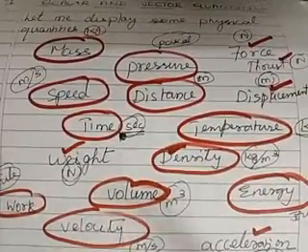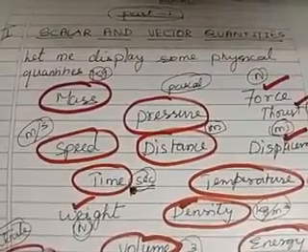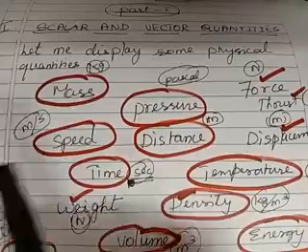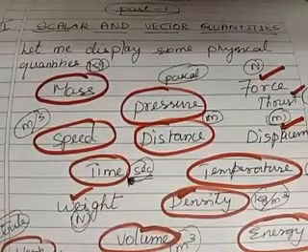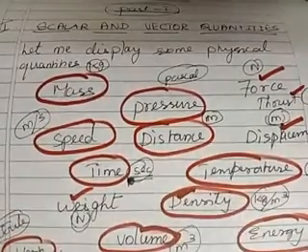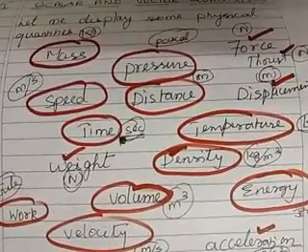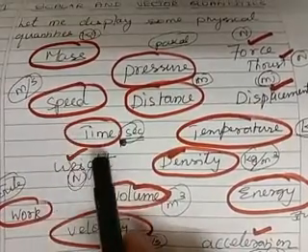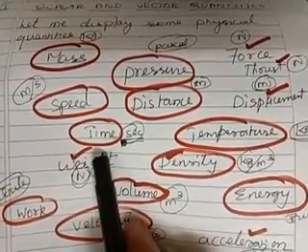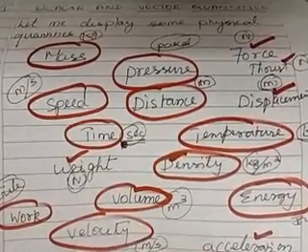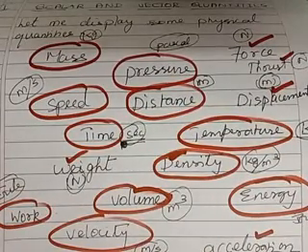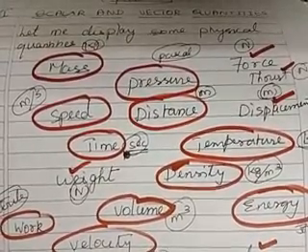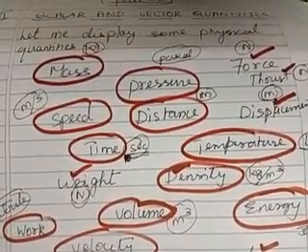Now, what is the concept? What similarity are you seeing in all these quantities? If you can observe, these physical quantities have only magnitude. That means they can be measured just by a value. Suppose you consider mass, speed, or time, you will not bother about the direction. You will only consider the value or the magnitude. If somebody asks you the time, you will just tell in minutes, hours, or seconds.